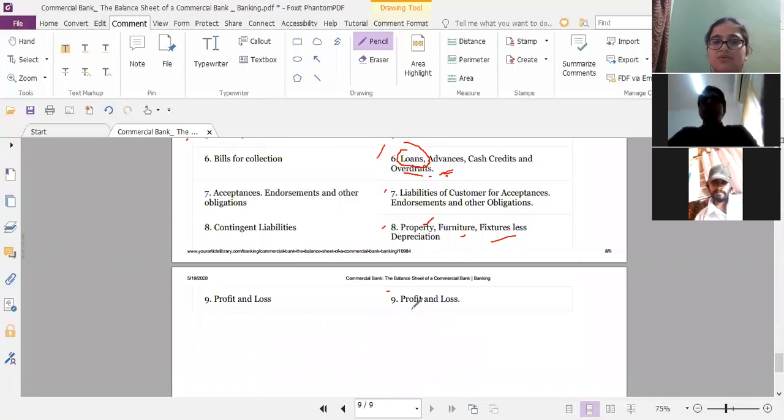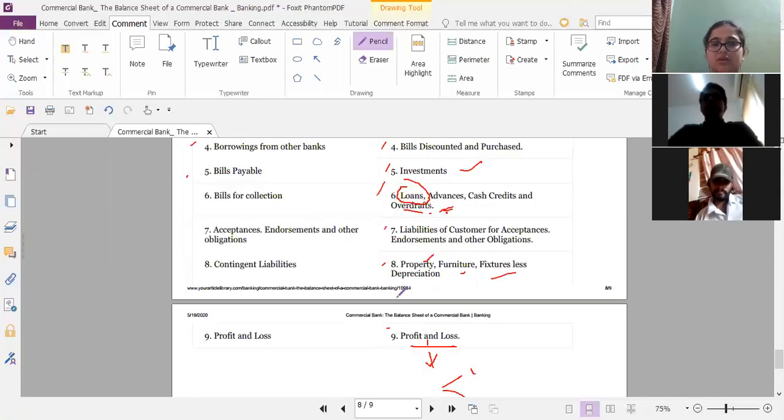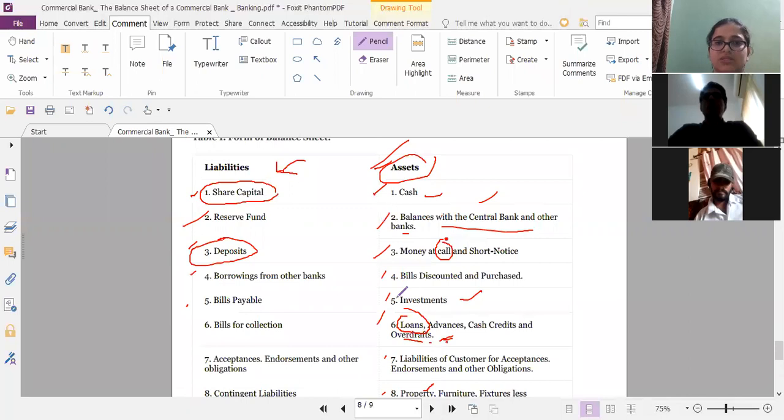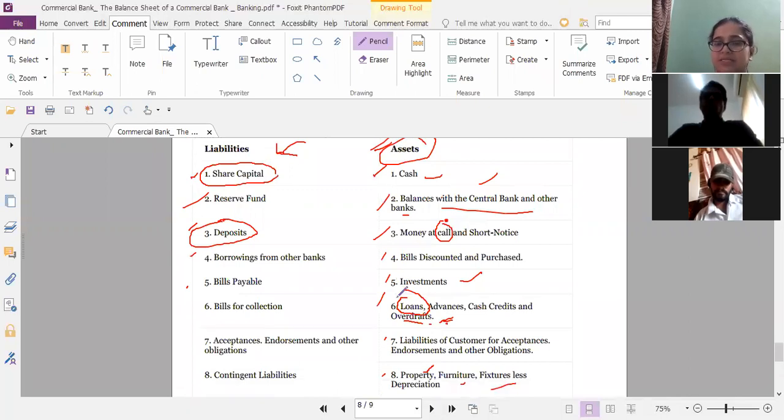Then lastly, profit and loss. So after paying the share of the shareholders and corporation tax, whatever profit is left with the bank, we include it under profits, under assets, right? So this is the asset side of the banks, commercial banks.